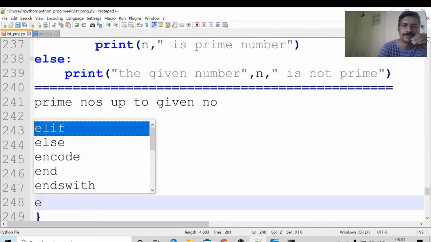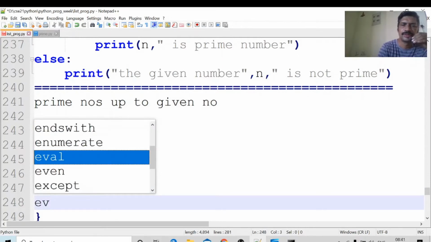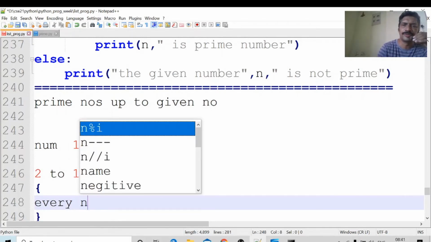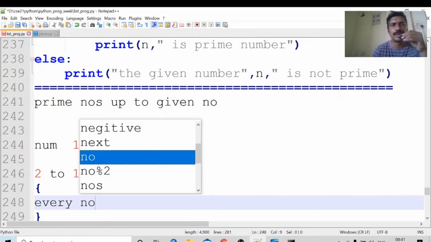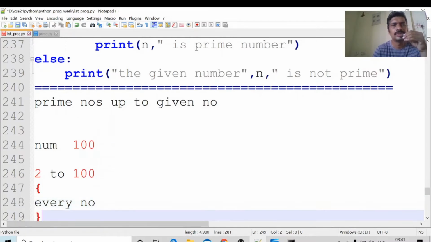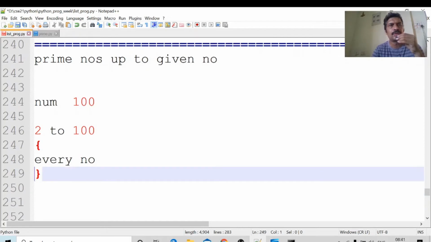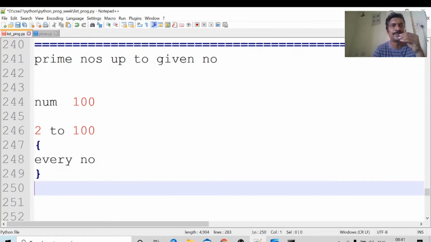Check every number. In the previous program we have seen the logic for checking the prime number. For every number, prime or not, we will see the logic, from 2 to 100 or 2 to num. For every number, if it is prime, I will print that number. Otherwise, I will not print that number.